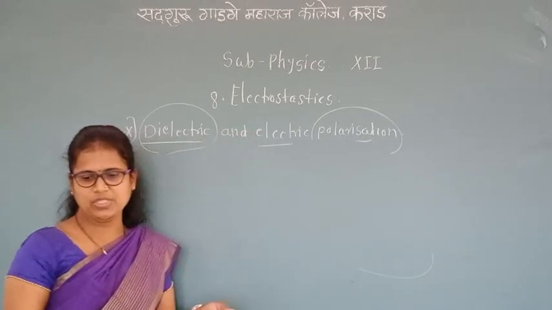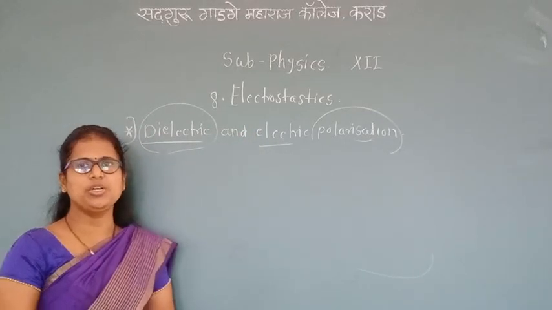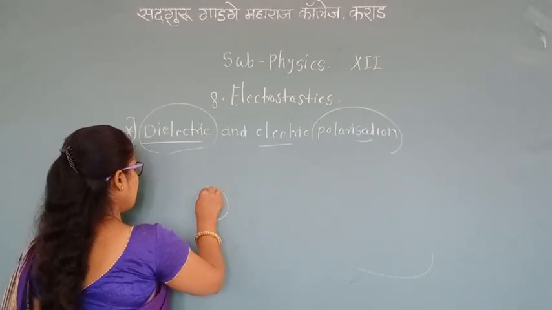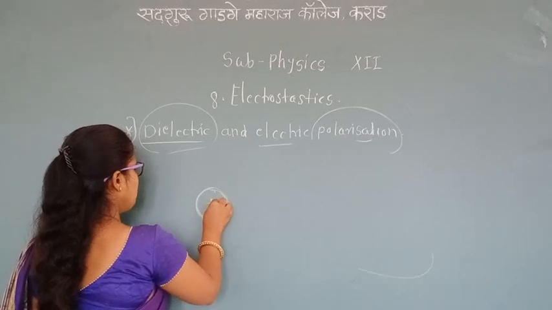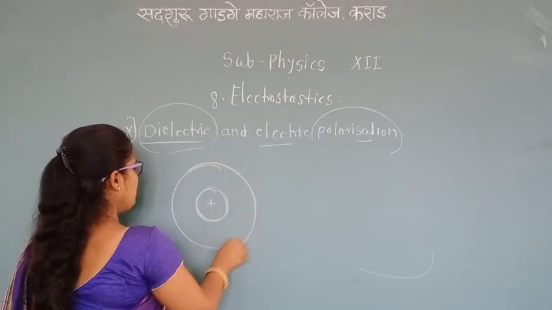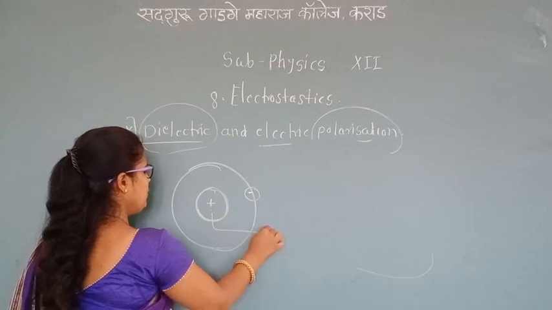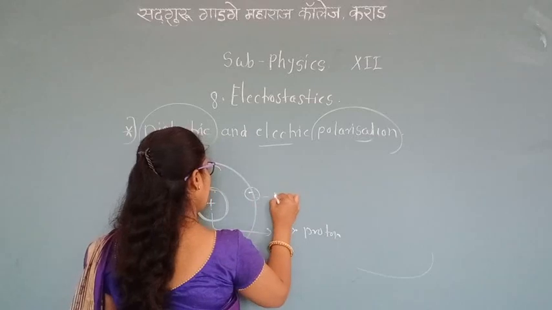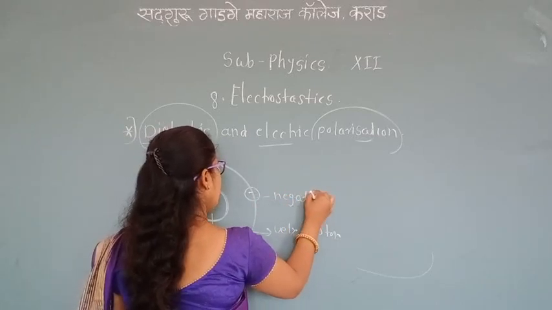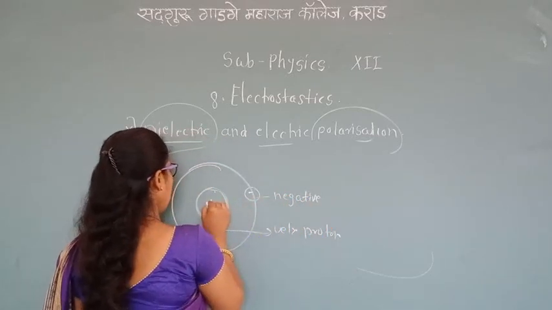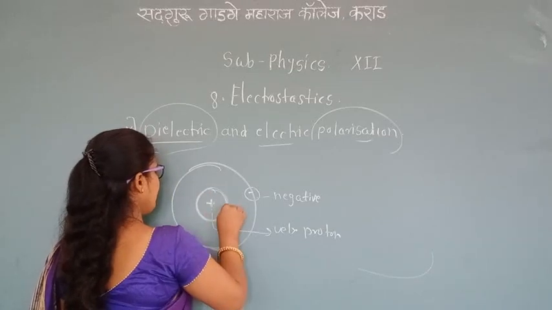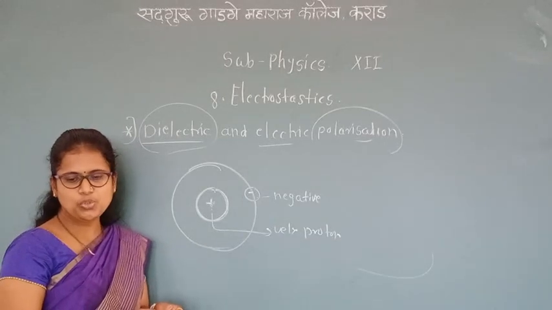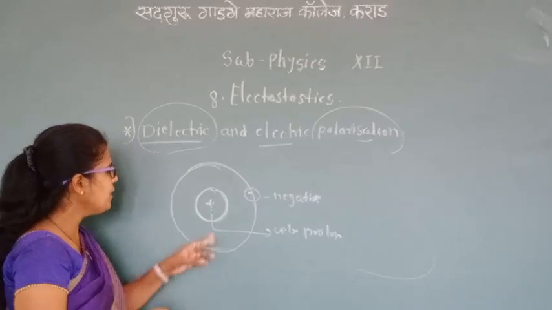Now, every atom has positively charged protons in the nucleus and negatively charged electrons surrounding it. These two oppositely charged parts each have their own center.